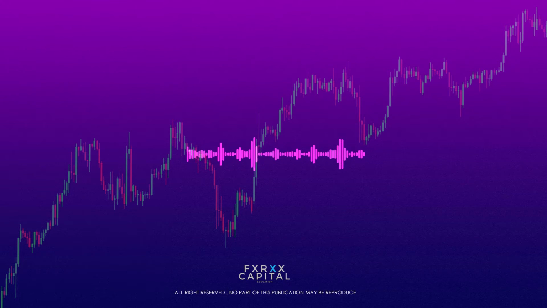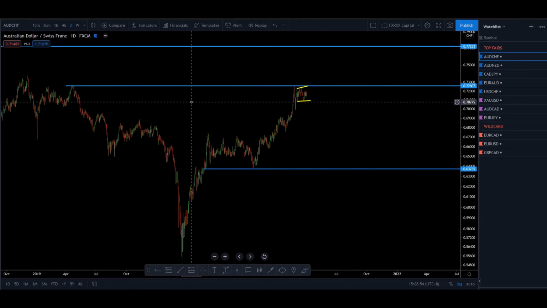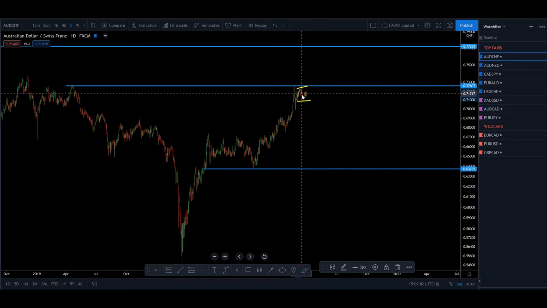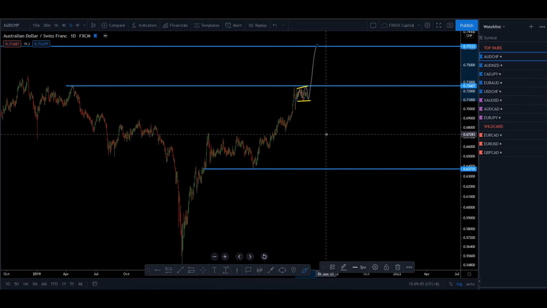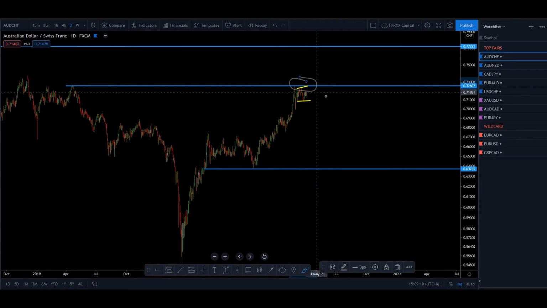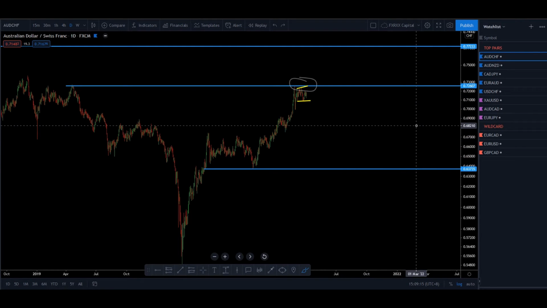And we're going to forecast our week with the first pair, which is Aussie dollar Swiss franc. Aussie dollar Swiss franc, we understand there's a 2 point red line from here at the top and at the bottom. So at the end of this top, we have a correction from here. We understand after the correction, there will be an impulse move to the upside. However, this is the key area that we need to take care of, that we forecast the price going to continue with the structure. However, there's a possibility and probability for this pair, and this is a high probability trade because